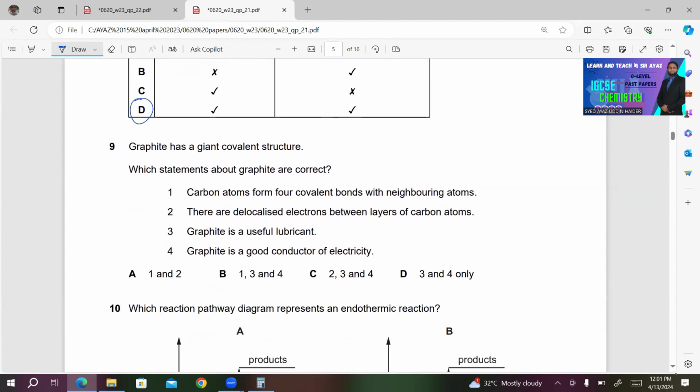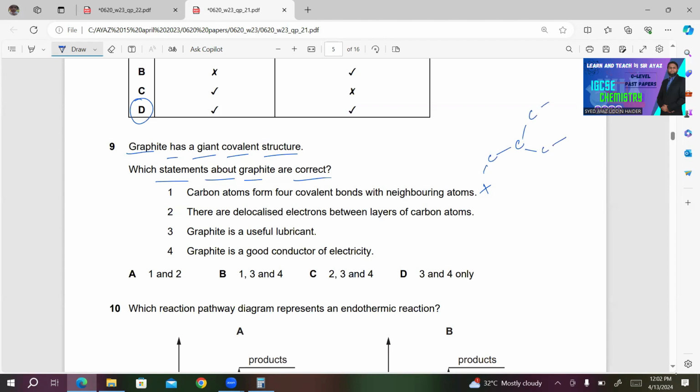Number 9. Graphite has a giant covalent structure. Which statements about graphite are correct? 1. Carbon atoms form 4 covalent bonds with neighboring atoms. This is incorrect, because in graphite, each carbon forms 3 bonds with neighboring carbon atoms.